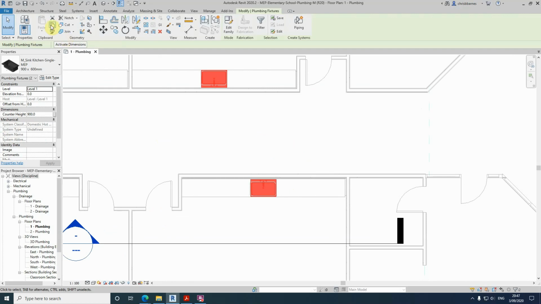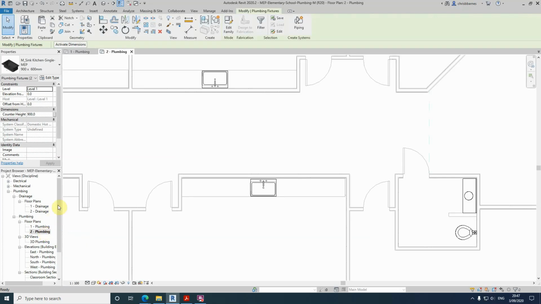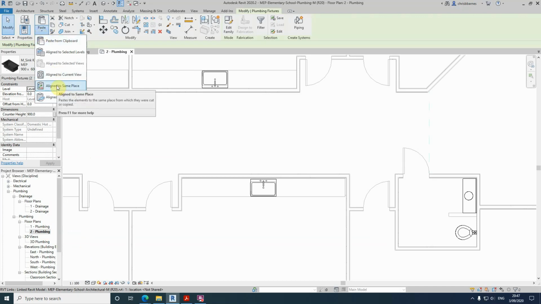What we're going to do is copy these now, copy to clipboard, and then go up to the second level, and then we're going to say paste, align to same place.